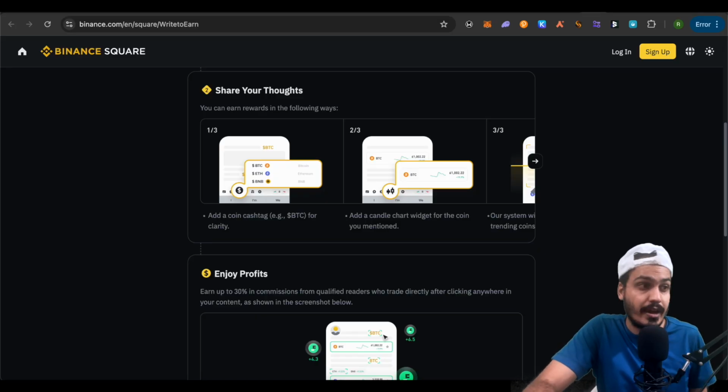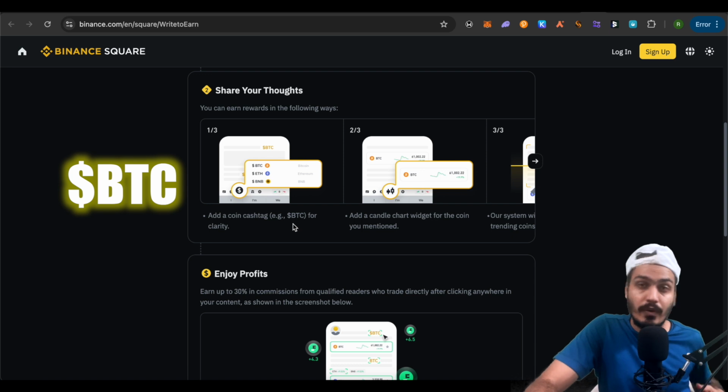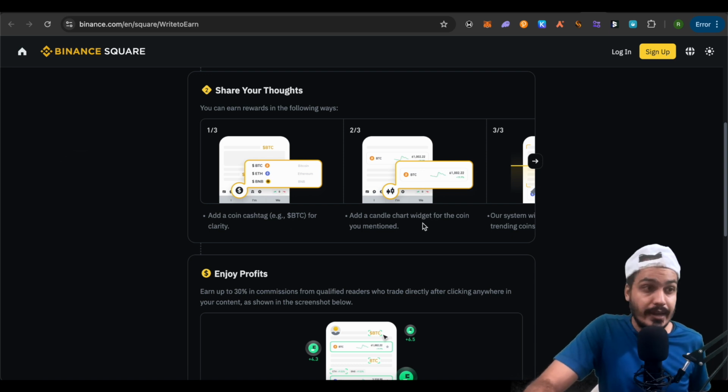And for the second step, you just have to share your thoughts. As simple as that. But make sure that while sharing your thoughts, you add a cash tag, which is the ticker for any particular crypto that you are talking about. Like if you are talking about the Bitcoin volatility, then you can simply tag Bitcoin with the $ sign, or you can also add the candle chart widget for that particular coin. And in our example, it is Bitcoin.